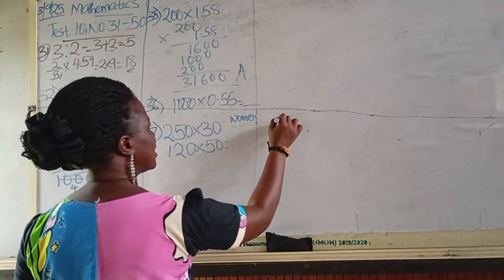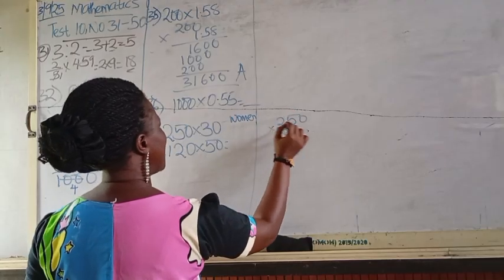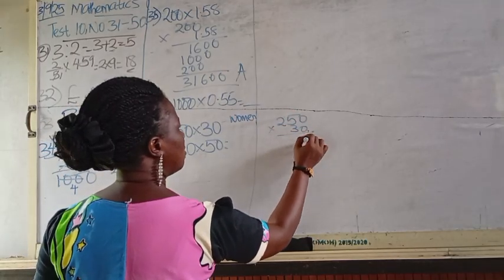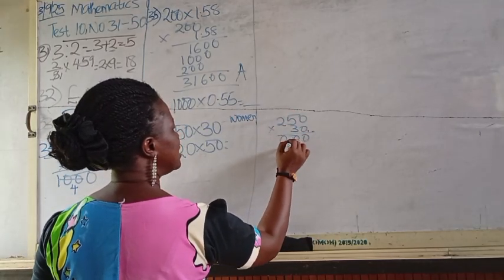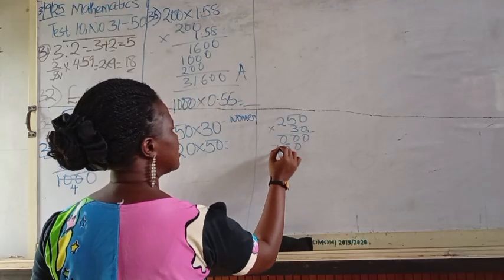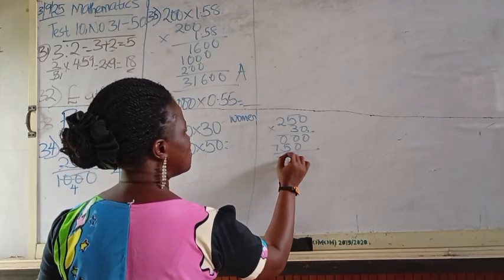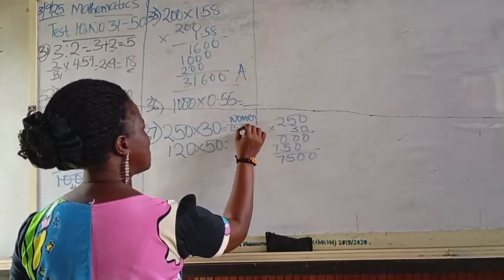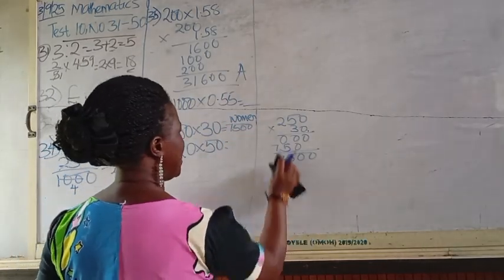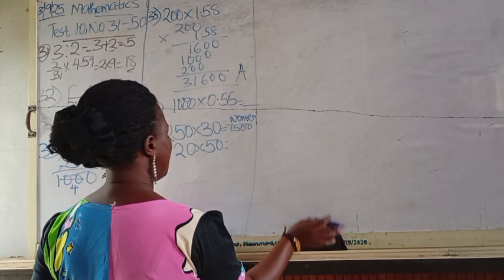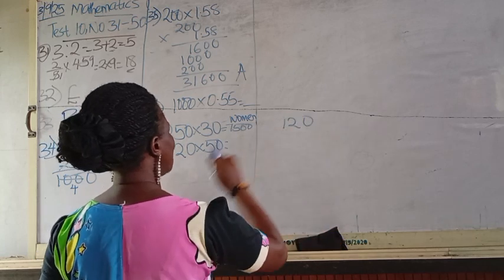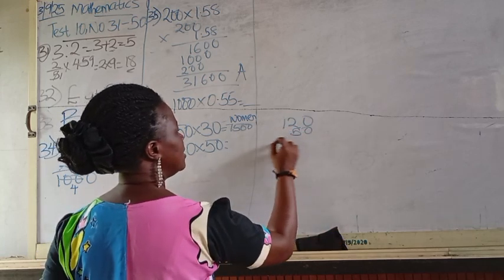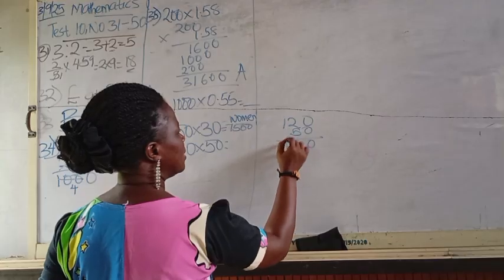So let's do our multiplication. 250 multiplied by 30. Any number multiplied by 0 gives you 0. That's 7,500 for women. And for the men, we have 120 men and each paying 50 kobo. You do the same thing.